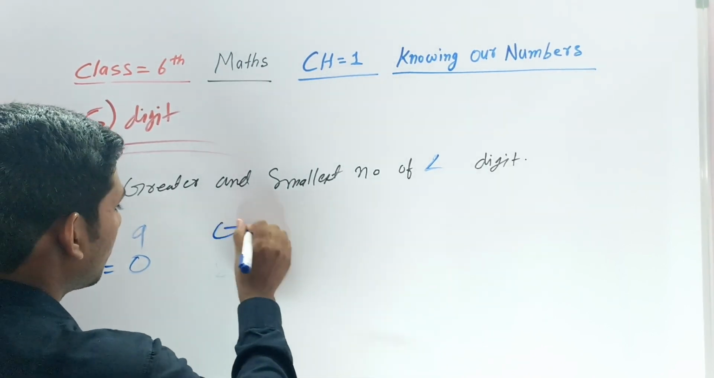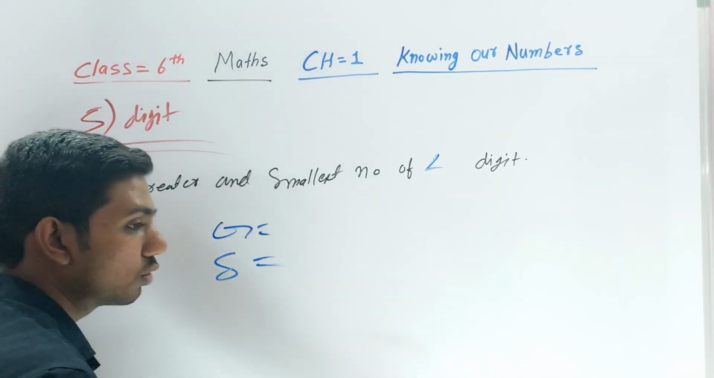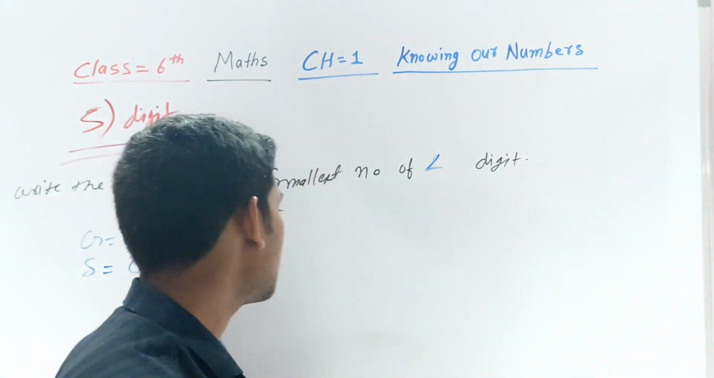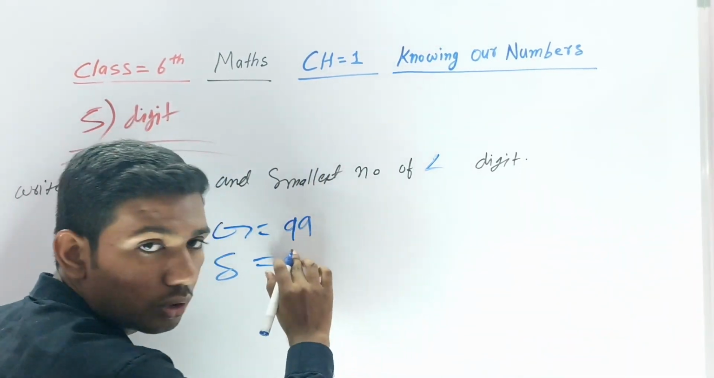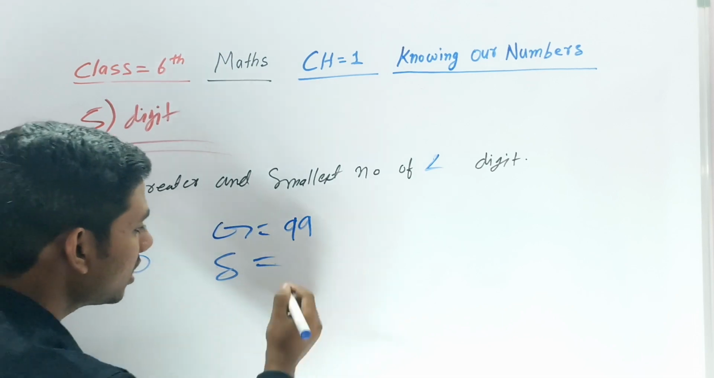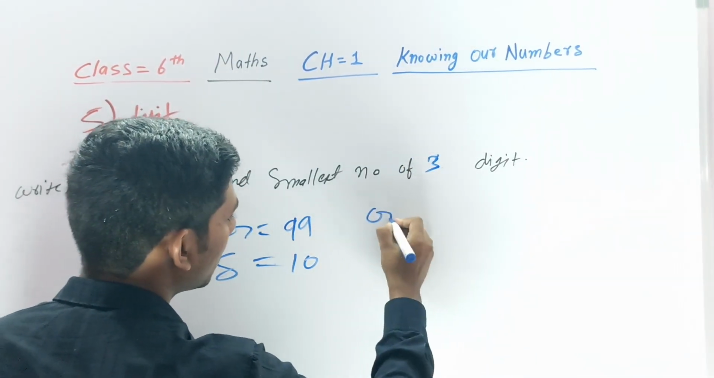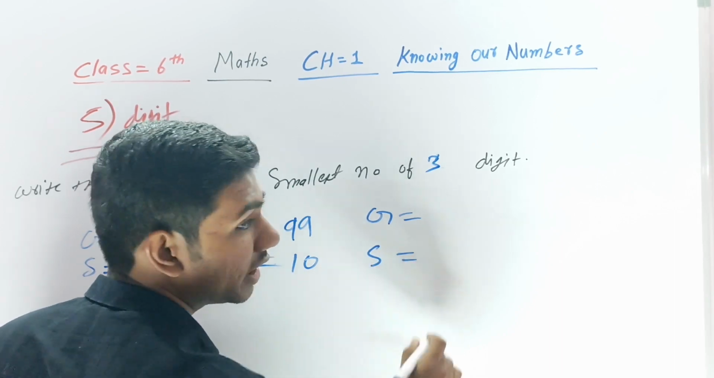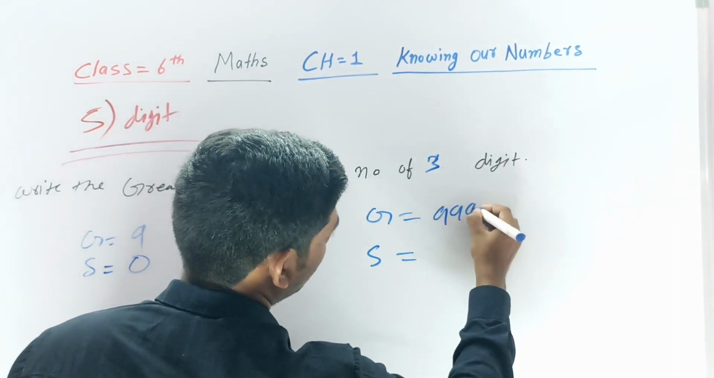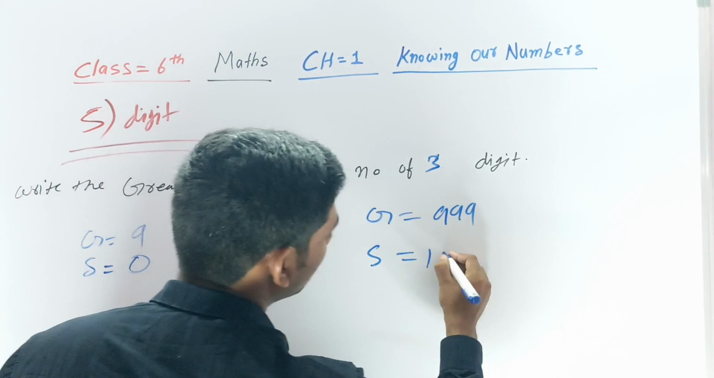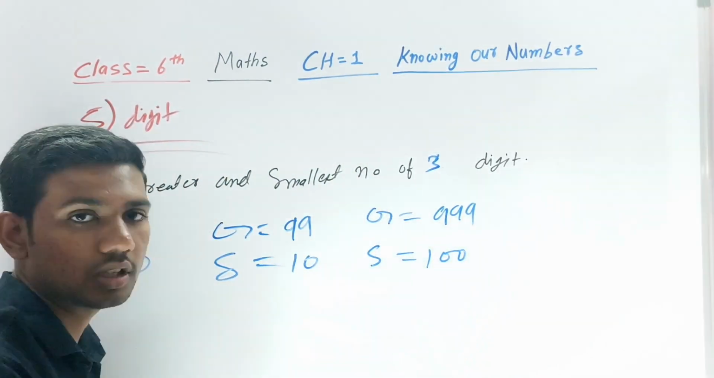Two digit greater number is 99. This is two digit only, and the smaller number is 10. Now I'm asking you, three digit greater number and a smaller number. Three digit greater number is 999.